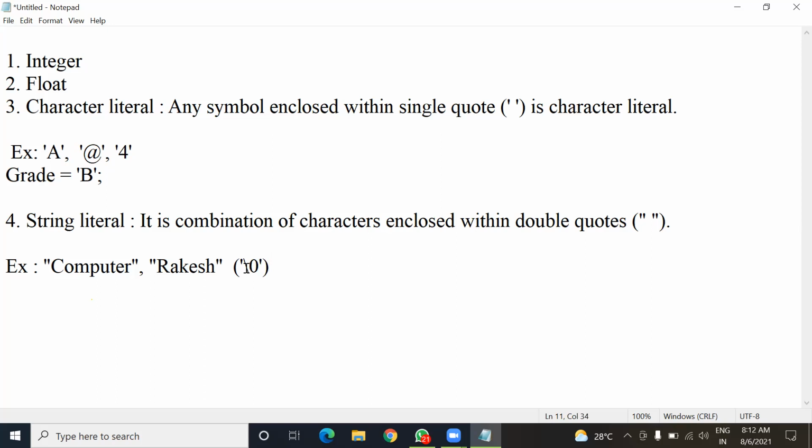This is the null character symbol: backward slash and zero, and this null character is used at the end of the string just to mark the end of the string. Just as we use a full stop to represent the end of a sentence, in a string Java always puts this null character to mark the end of the string. So understood about the null character?